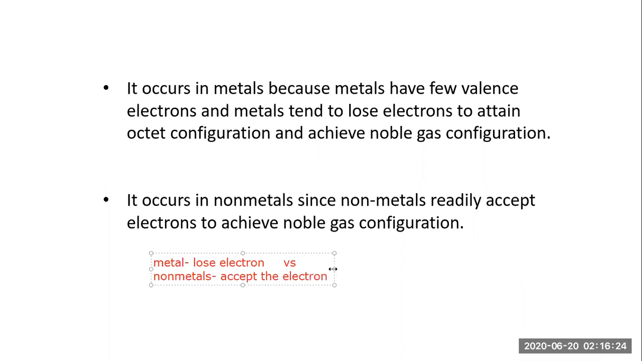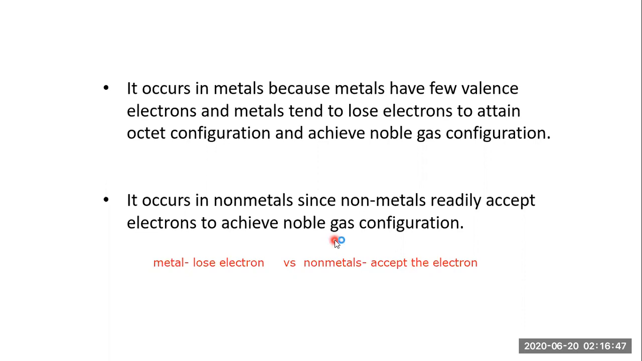The difference is in front of you. Metals are known to lose electrons because they are electron donors. But in the case of non-metals, they accept the electron, hence they are electron acceptors. So they lose the electron and they gain the electron. So it occurs between metals and non-metals.